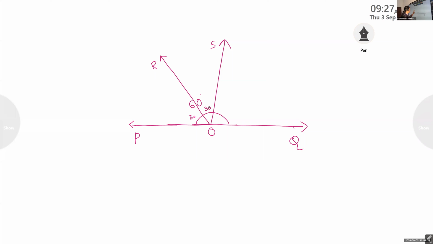Okay, children. Now I'll give you the measure of it. Let us take the measure of it as x. The measure of this angle as x.